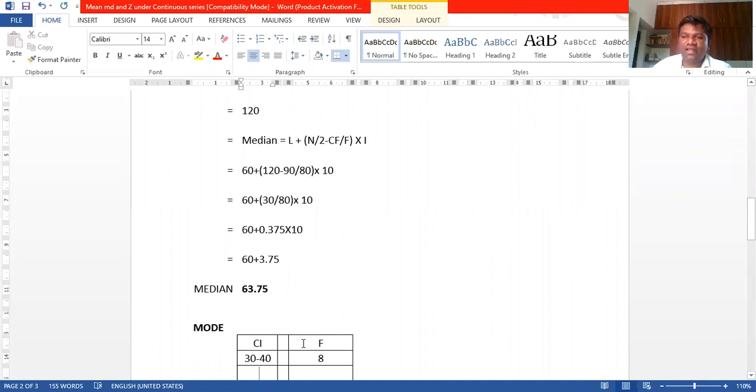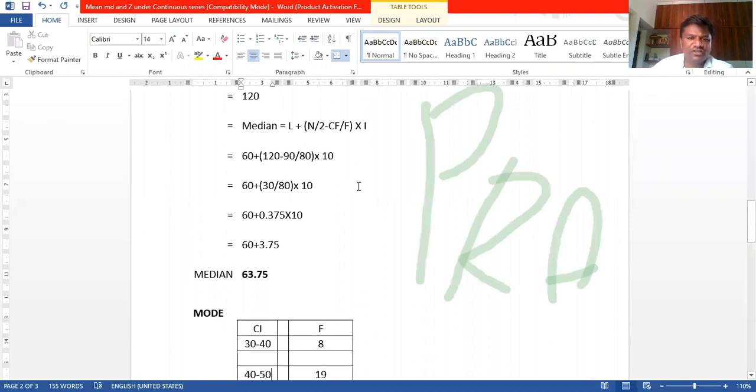Before solving any problem, again I tell you the formula of mode. Mode is denoted by Z. Modal class is the one with maximum frequency. Then Z is equal to L plus F1 minus F0, divided by 2F1 minus F0 minus F2. L means the lower limit of the modal class. F0 is the frequency of the preceding class. F1 is the frequency of the modal class. F2 is the frequency of the succeeding class. That we have to take here.